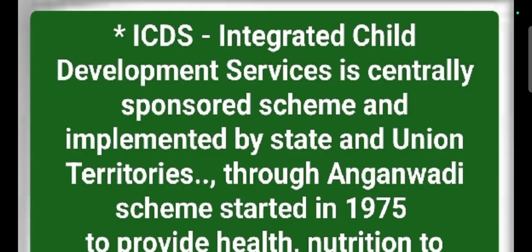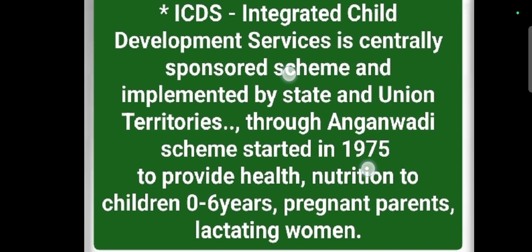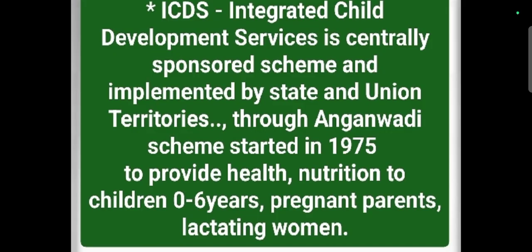The Integrated Child Development Service is a centrally sponsored scheme implemented by the states and union territories, especially to provide health and nutrition to children aged 0 to 6 years, and to pregnant women also. This is one of the main important schemes going on in our country under the name of Anganwadi.